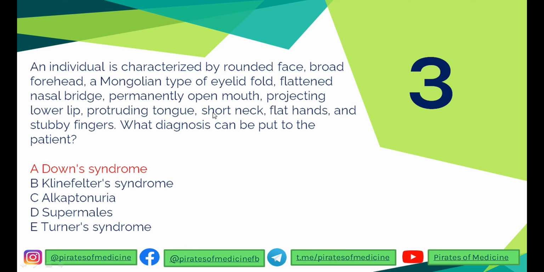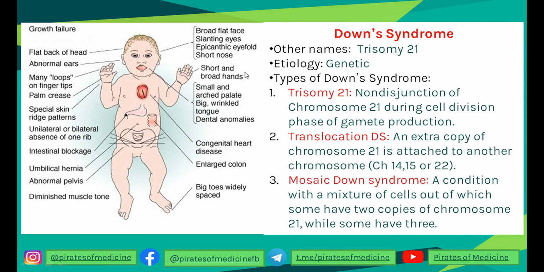The third question is that an individual is characterized by a rounded face, broad forehead, Mongolian type of eyelid fold, which we call an epicanthic fold, flattened nasal bridge, permanently open mouth, projecting lower lip, protruding tongue, short neck, flat hands and stubby fingers. They are asking, on this morphological clinical manifestation, what diagnosis can be put to the patient. These are characteristic symptoms seen in Down syndrome.